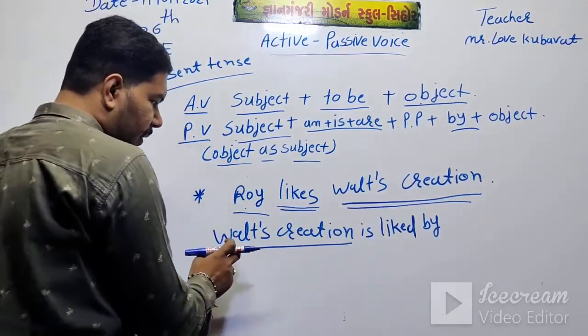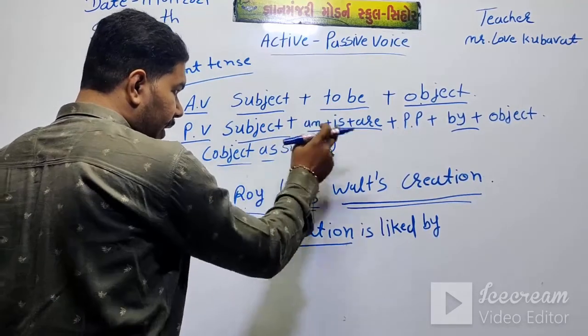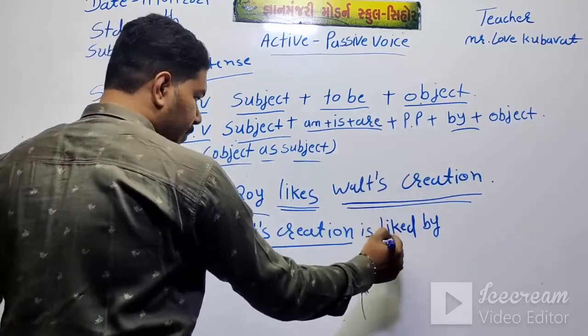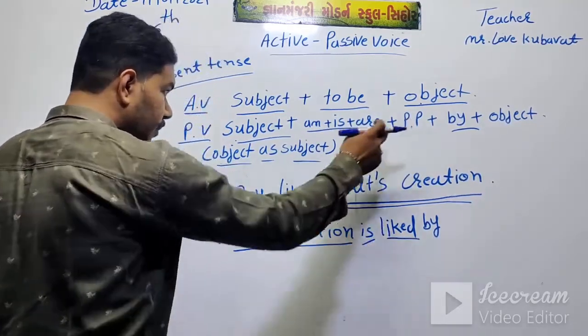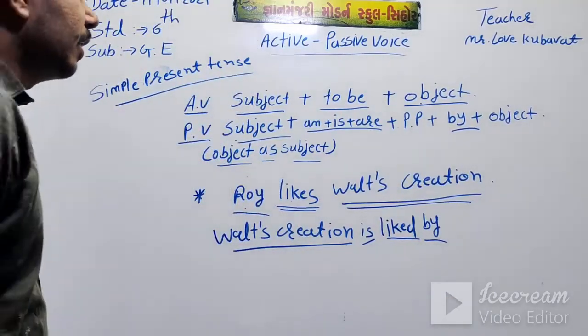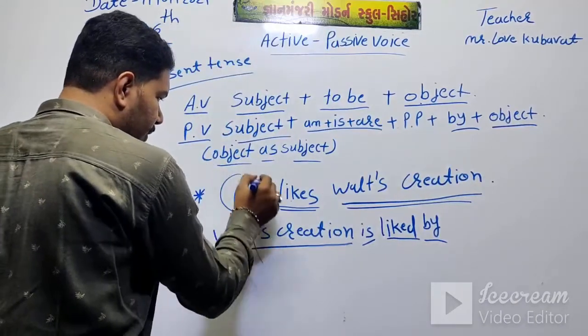Simply: object as a subject, then am, is, are in simple present tense, participle, then by, then object. Object means Roy.